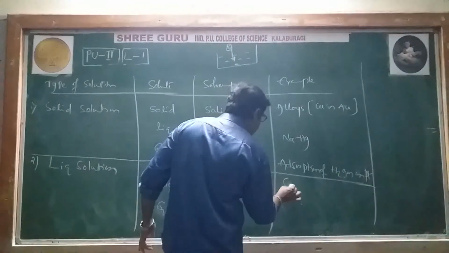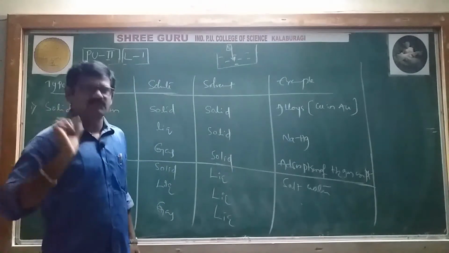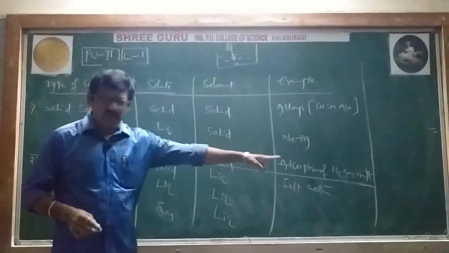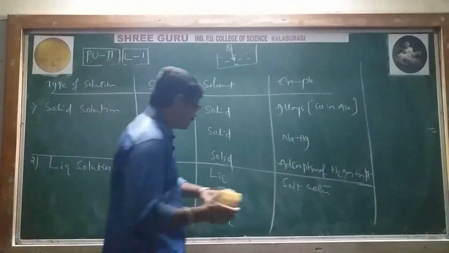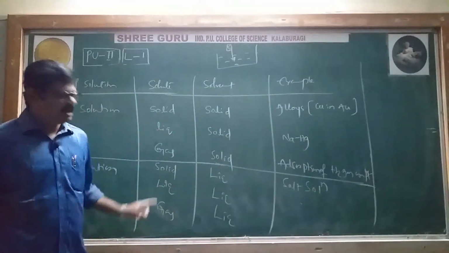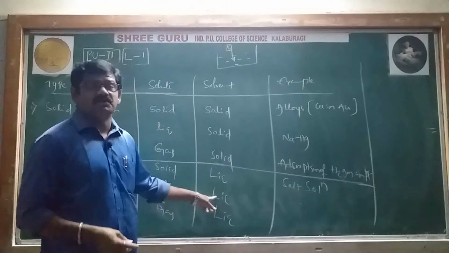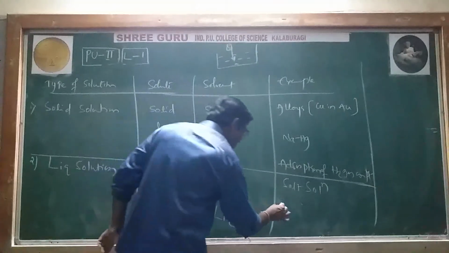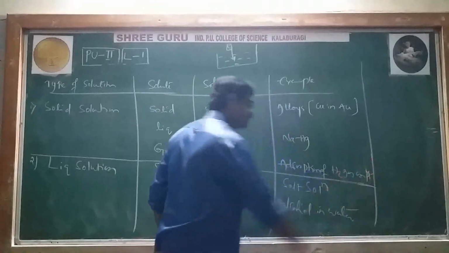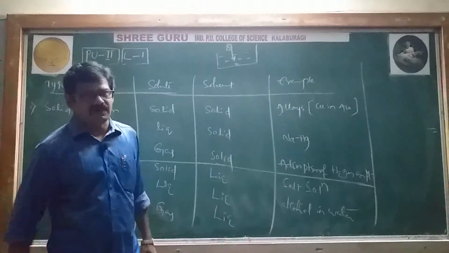Already known to you: salt in water, sugar in water. A small amount of salt in water, a small amount of sugar in water. Otherwise, we can call it salt solution. Next, liquid in liquid. A small amount of one liquid is mixed in a large amount of another liquid. This is already familiar to you: alcohol in water. A small amount of alcohol is mixed in a large amount of water.